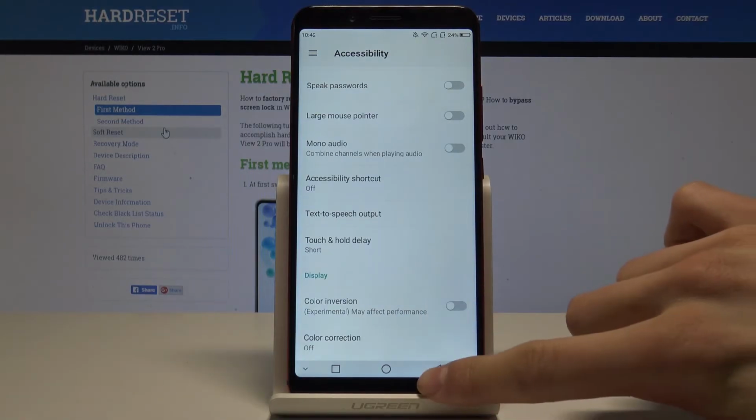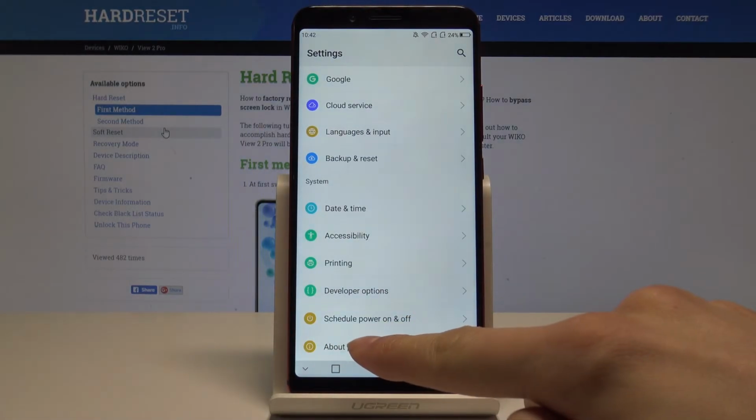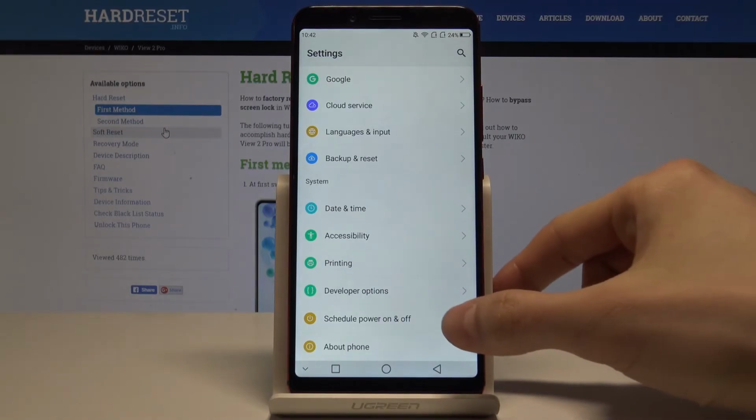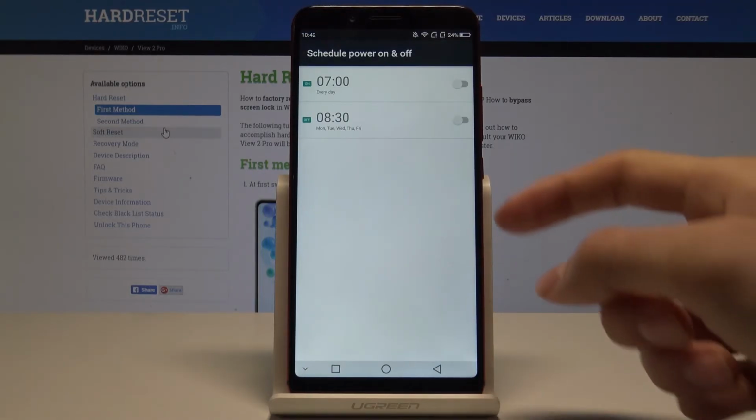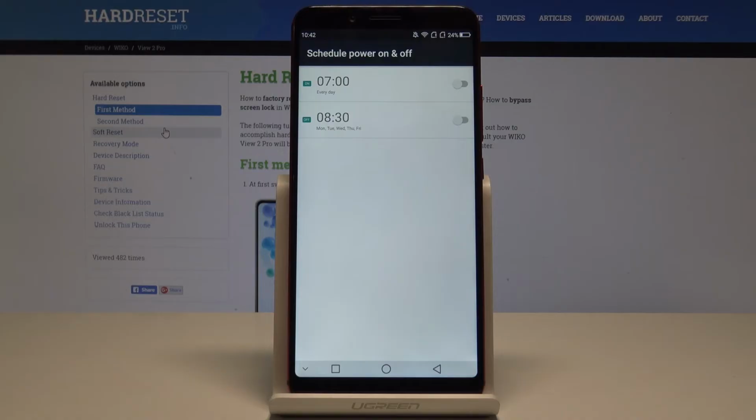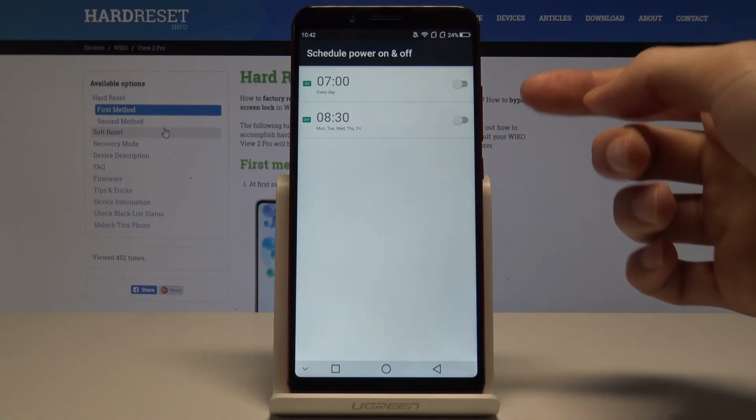Okay, let's go to the next one, which is schedule power on and off. Let's tap on it, and here we have set on which hour our phone will power on and on which hour our device will turn off.